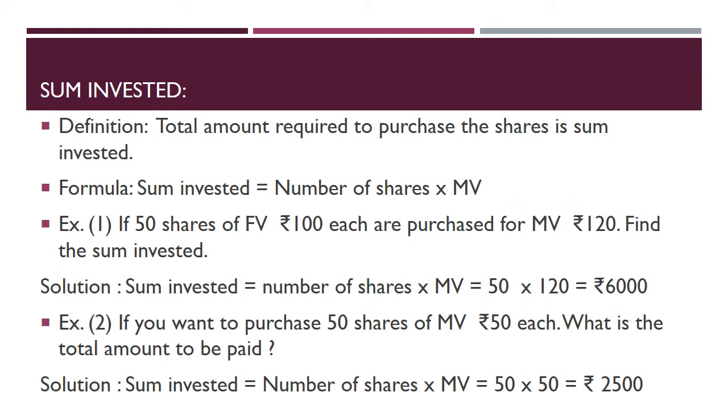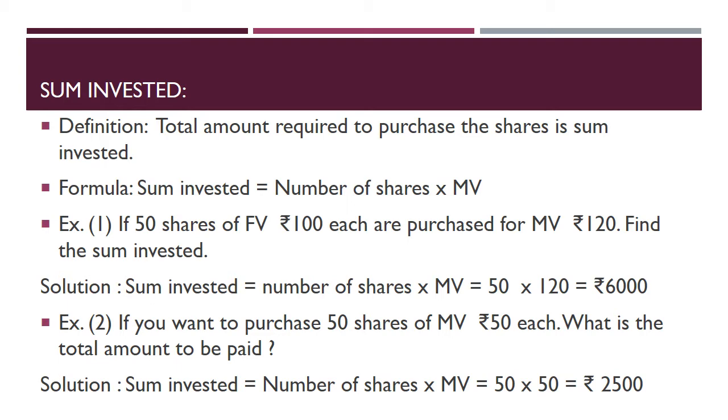The third thing is sum invested. First see the definition. Total amount required to purchase the share is sum invested. The amount you are investing in the share market or the stock market is the total amount that you require to purchase the shares. Now the formula to calculate sum invested: suppose you are purchasing 2 shares and one share is worth 100 rupees, the total amount will be 2 into 100.